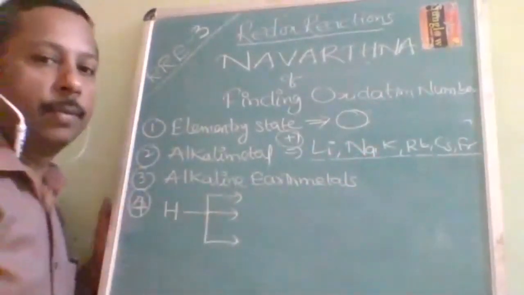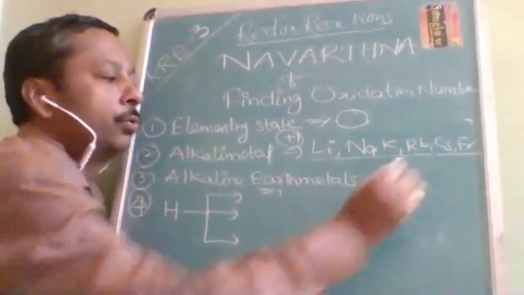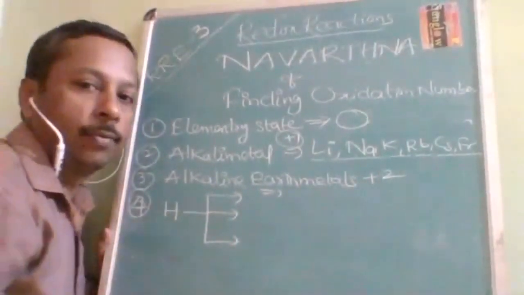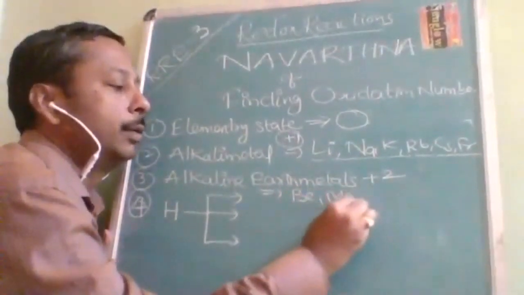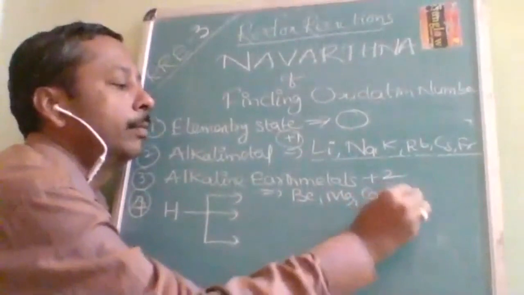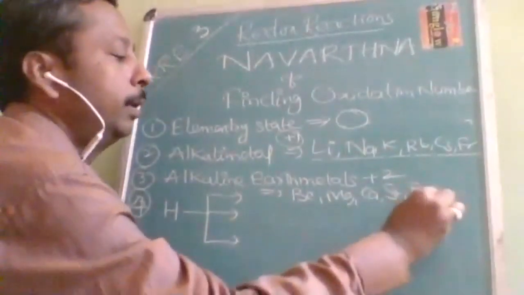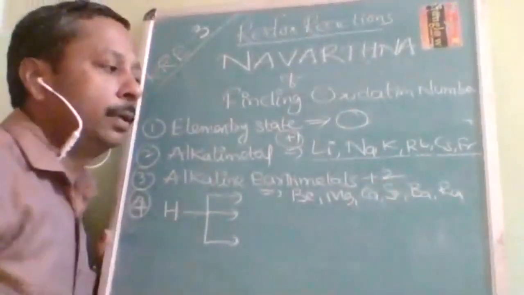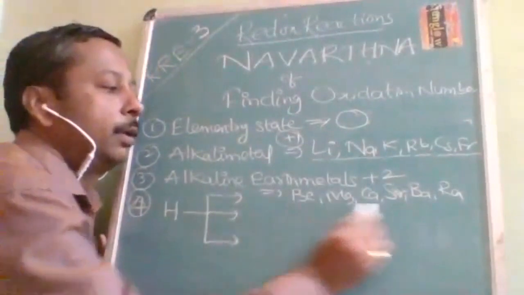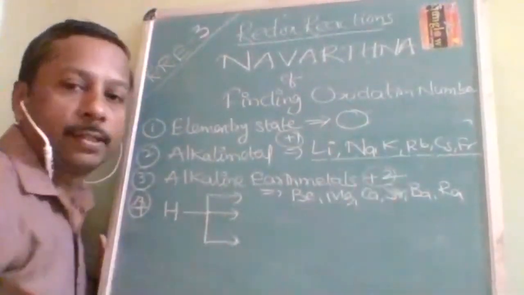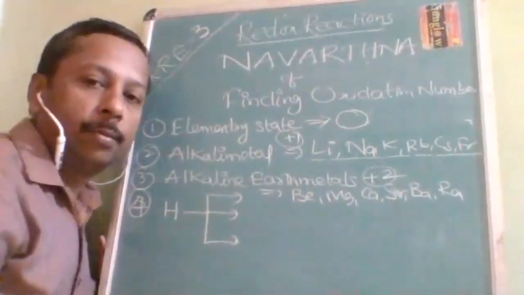Okay, next coming to the alkaline earth metals. All of them are going to show +2 oxidation number. What are those elements? Beryllium, magnesium, calcium, strontium, barium, and radium. So these are the elements which also show a fixed oxidation number, not a variable one.